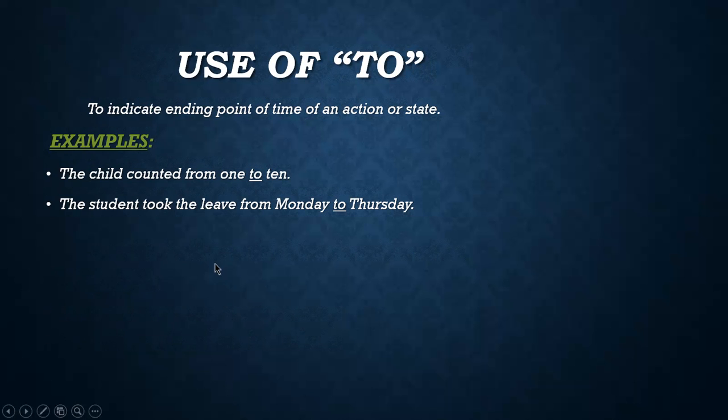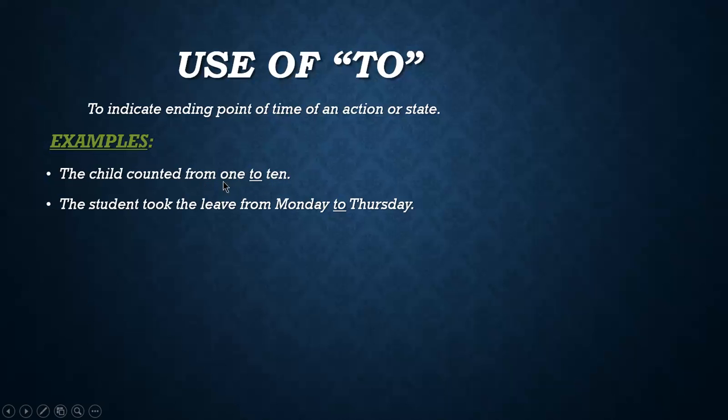It is just the opposite of from, because it is also used to show the time of an action or state, but it indicates the ending point of time of an action or state. I have told you that action words are the verbs, and ending point means whenever the action has been ended. Now the examples are here. The child counted from 1 to 10. That means the action starts from 1, but it ends at 10. So you know that to is used to show the ending point of the action. So I have used to here.